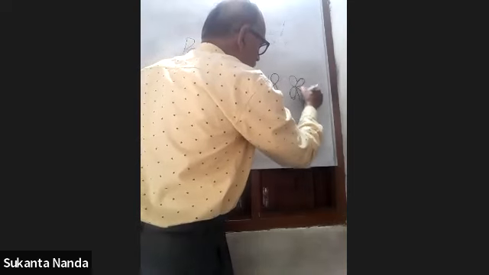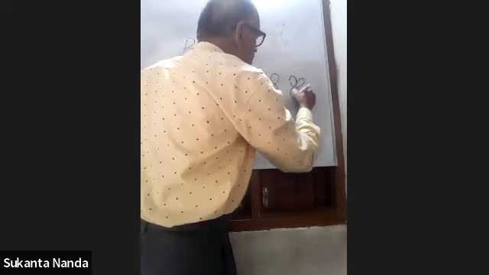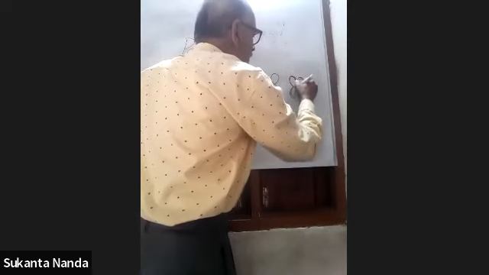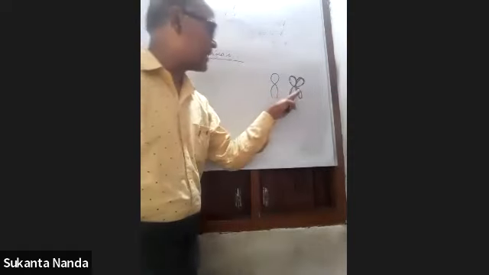This one is a chromatid, and this one is another chromatid. It is just a replica of that chromatid.